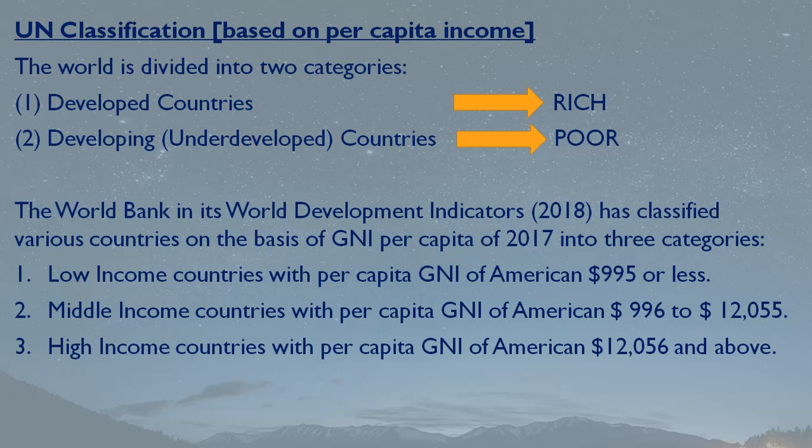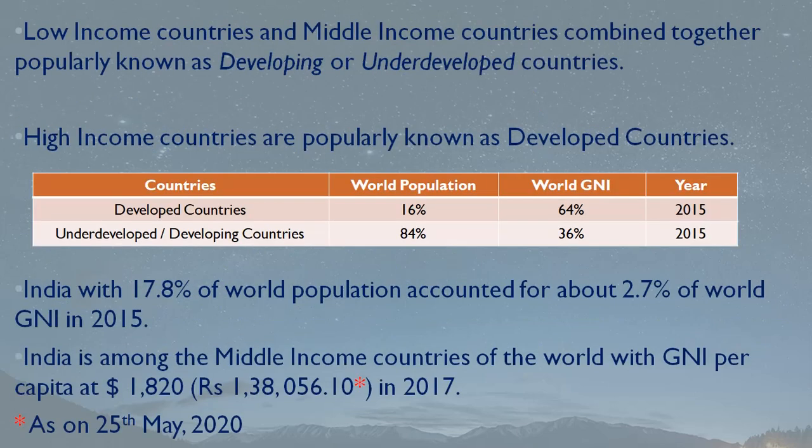This low income and the middle income countries together are known as developing or underdeveloped countries. You can see the data provided here. The high income countries are popularly known as the developed countries.